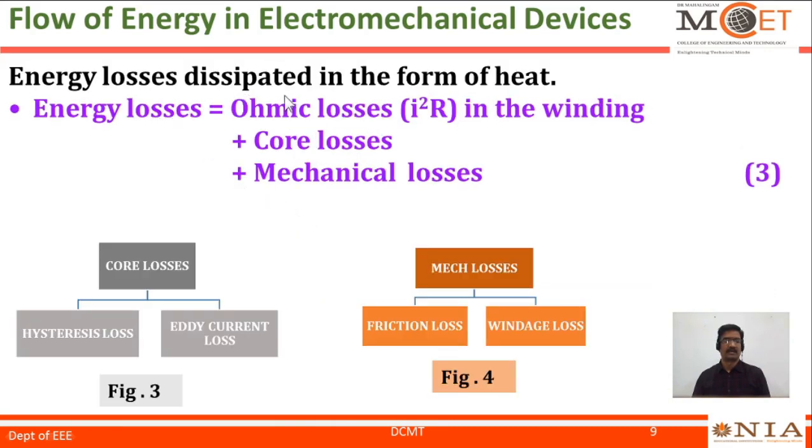Energy losses in general are dissipated in the form of heat. Energy losses are equal to ohmic losses, that is the I square R losses in the winding, plus core losses plus mechanical losses. Core losses comprise hysteresis losses due to magnetic reversal and eddy current loss. Mechanical losses comprise friction losses associated with bearings and brushes, and windage loss. Since the machine has to displace the air in the surroundings, this loss also has to be taken into account. We are not operating the machine in vacuum.